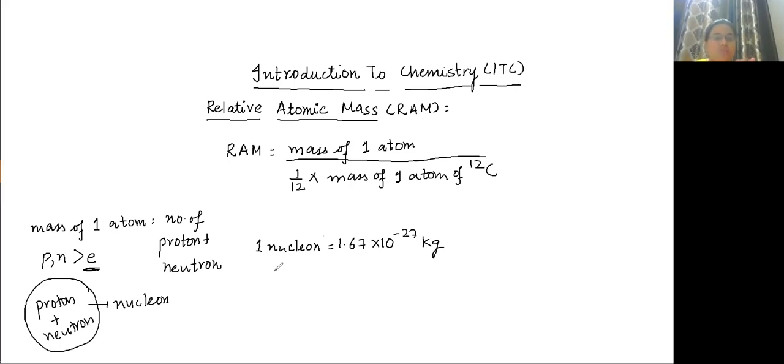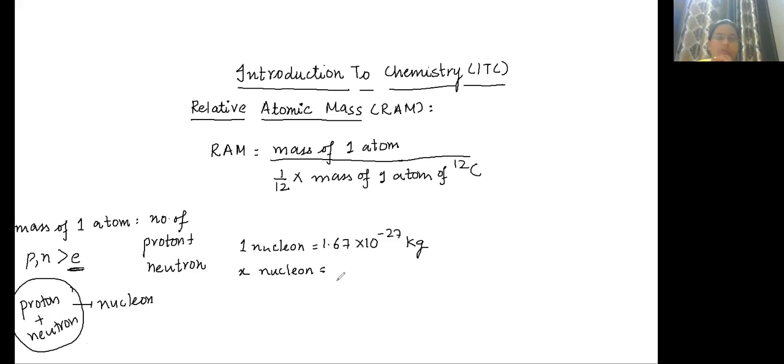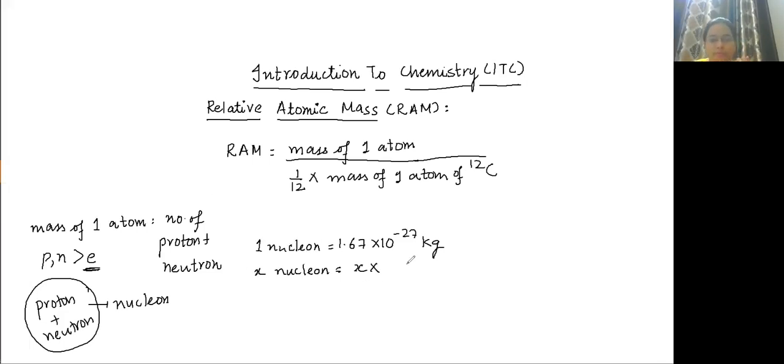Nucleon means proton and neutron, and both masses are the same. If X nucleons are there, what will be its mass? X into mass of one nucleon.